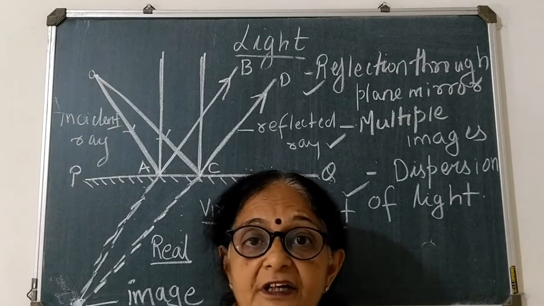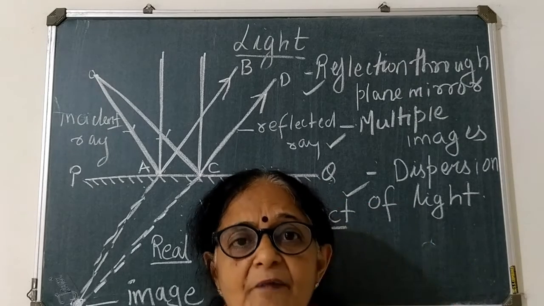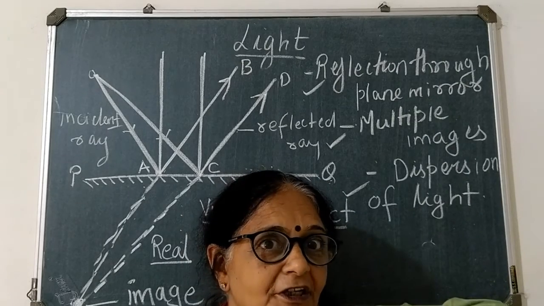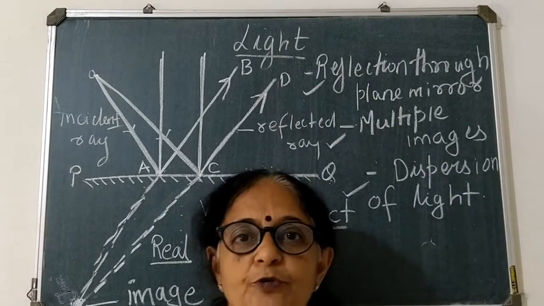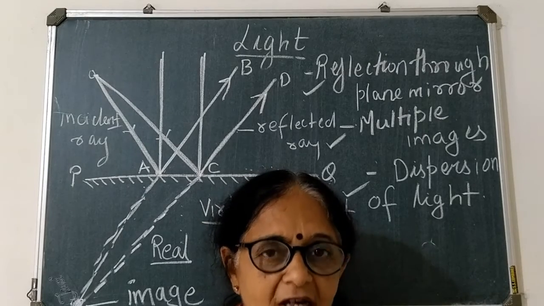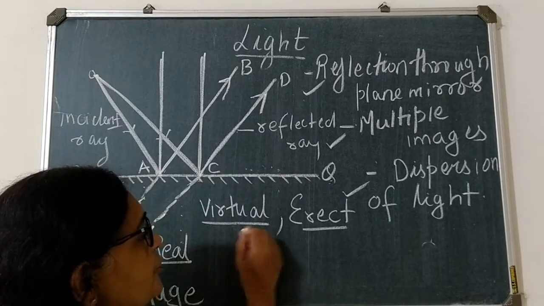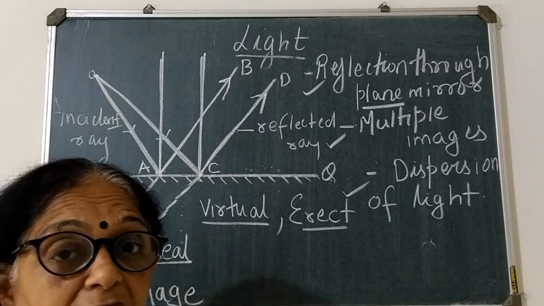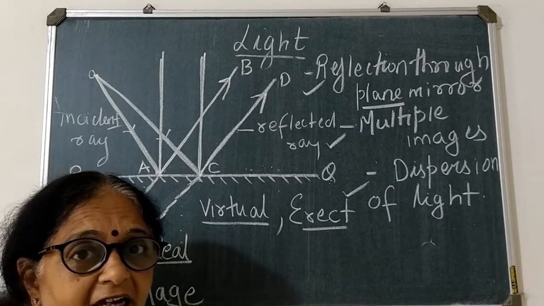So that is erect. Erect means head is up and legs are down. You are not getting inverted image, with legs up and head down. So you are getting a virtual and erect image in the plane mirror. So the type of image is virtual and erect.